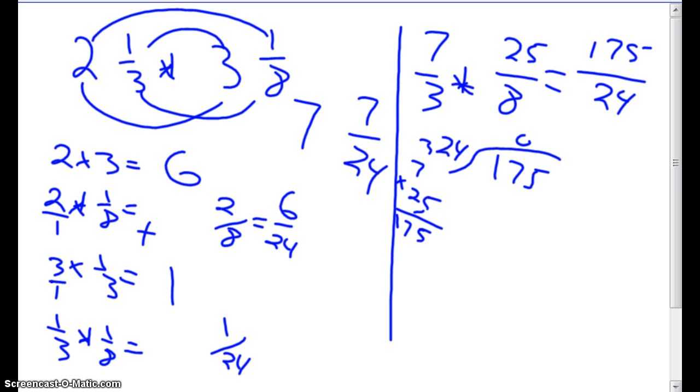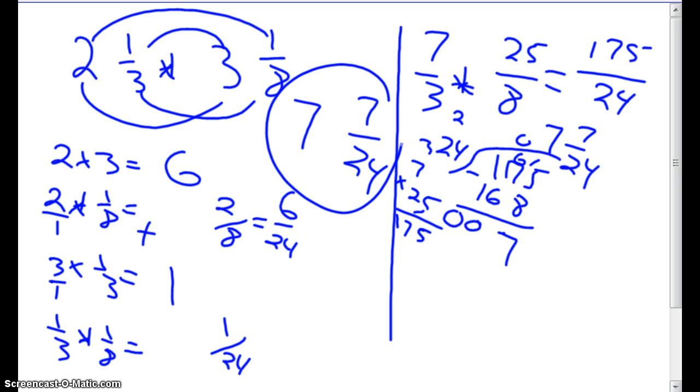I can't go into any of these, so I got to think how many times does 24 go into 175? That's 7. That's 28. 14, 15, 16. Borrow. 5, 6, 7. 0, 0, 7, and 7 over 24. Oh my goodness! I got the same answer using both algorithms. So that's how you use them.